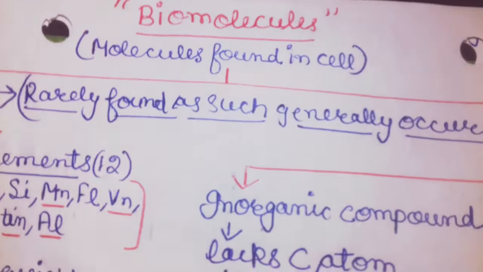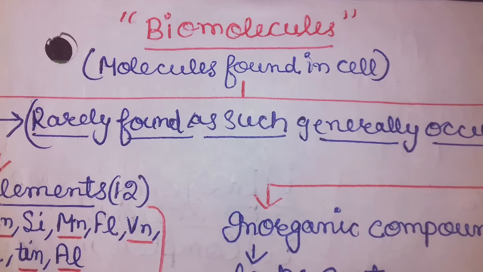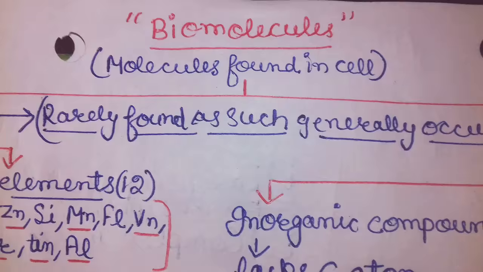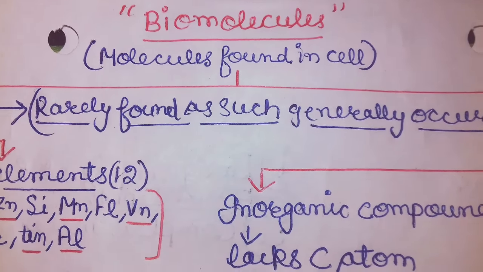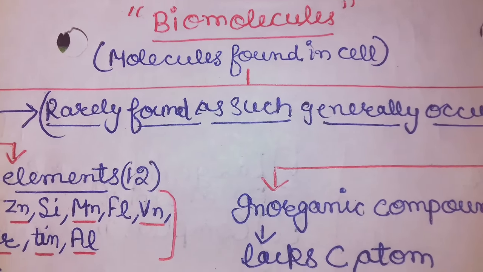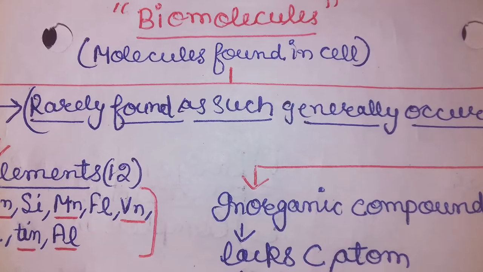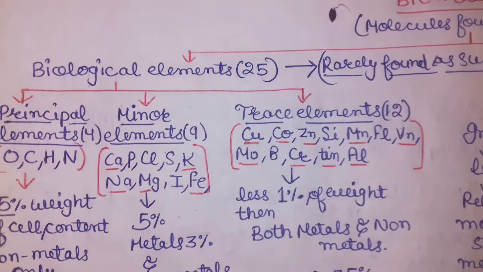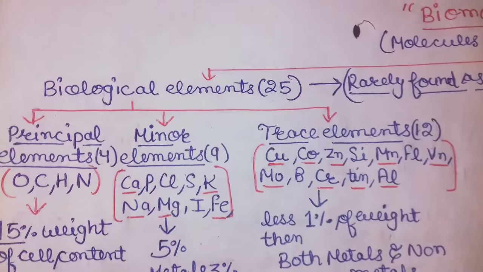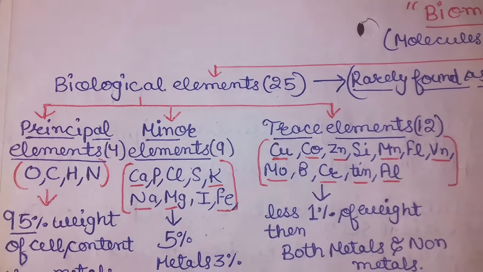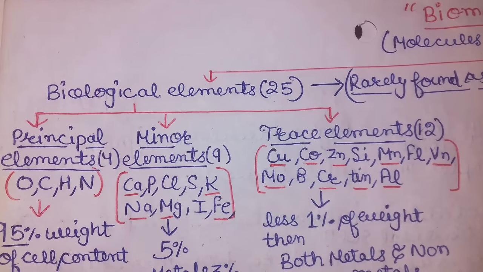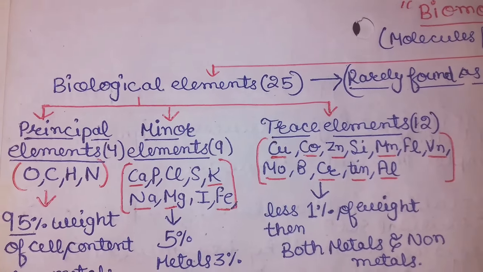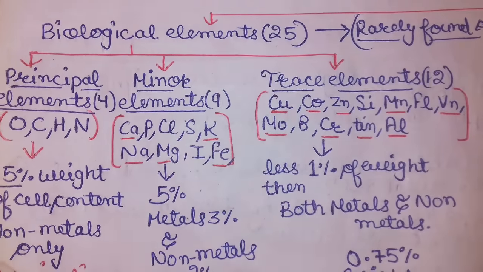So, biomolecules. See, bio means life and molecules mean molecules. You know about it? So, molecules found in a cell are called biomolecules. So, these can be studied like this. Biological elements. You know about elements, right? In chemistry, we all know about chemistry.